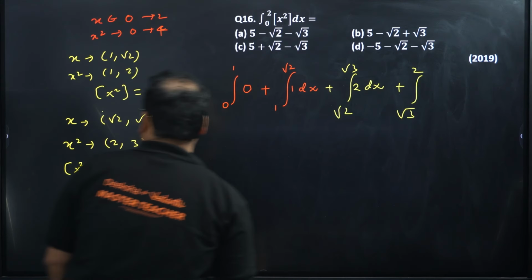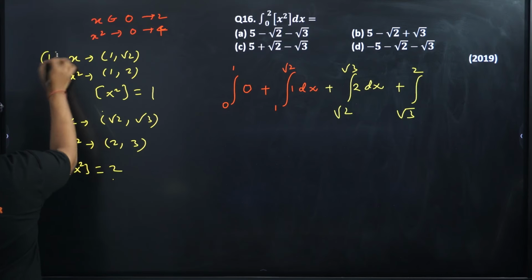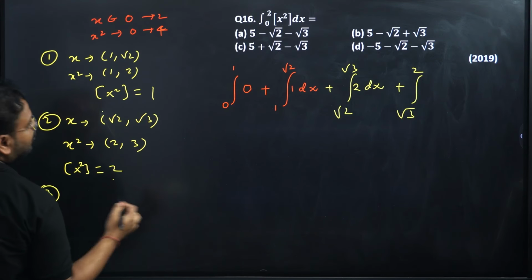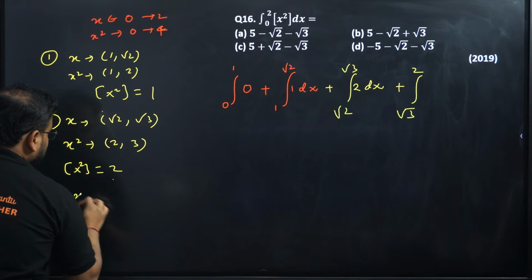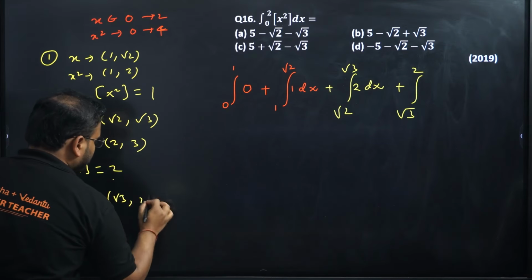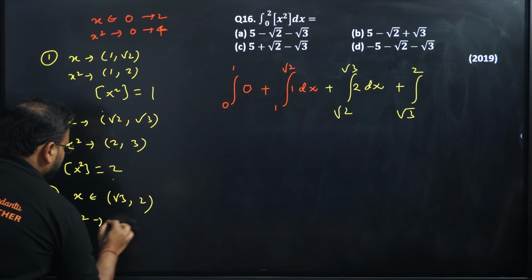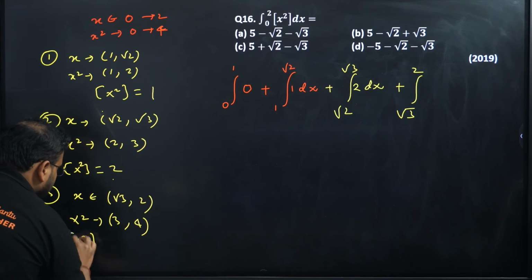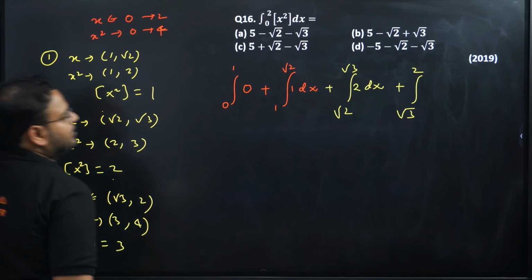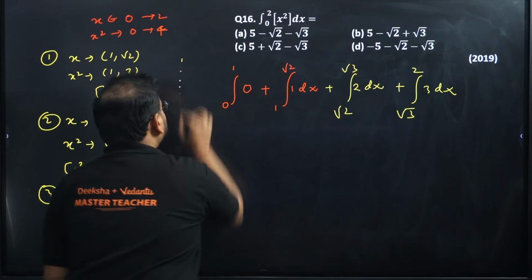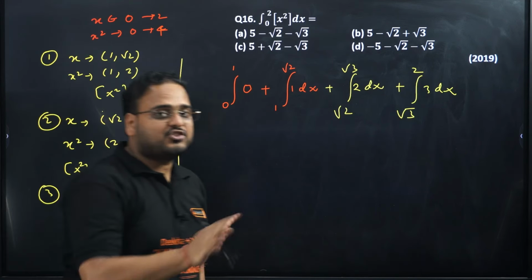Now check this out. This is my case 1, this is my case 2, and I'm going to write case 3 now. When x goes from root 3 to 2, x square goes from 3 to 4, so the GIF of x square will be equal to 3. So we have 3 dx over here. This is how we get the different branches of the limits.